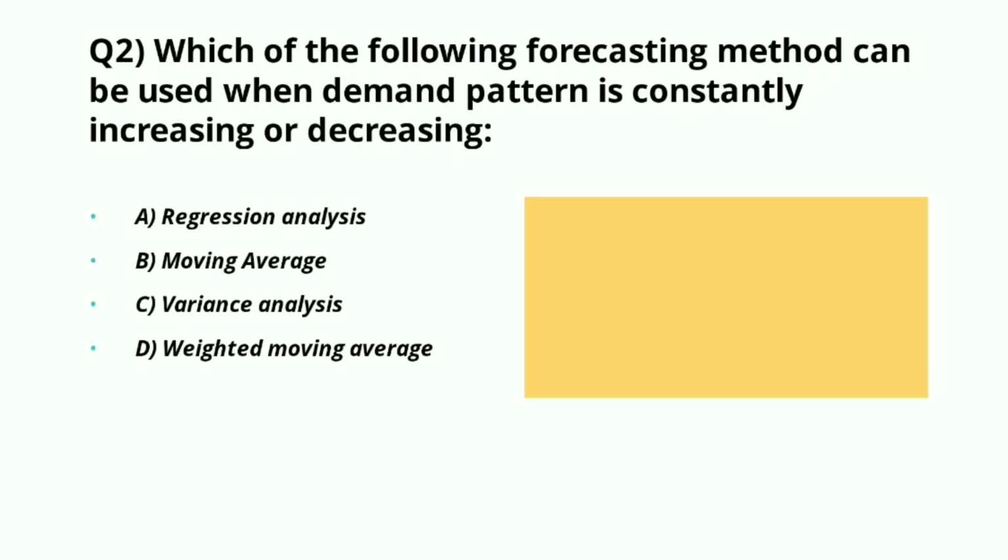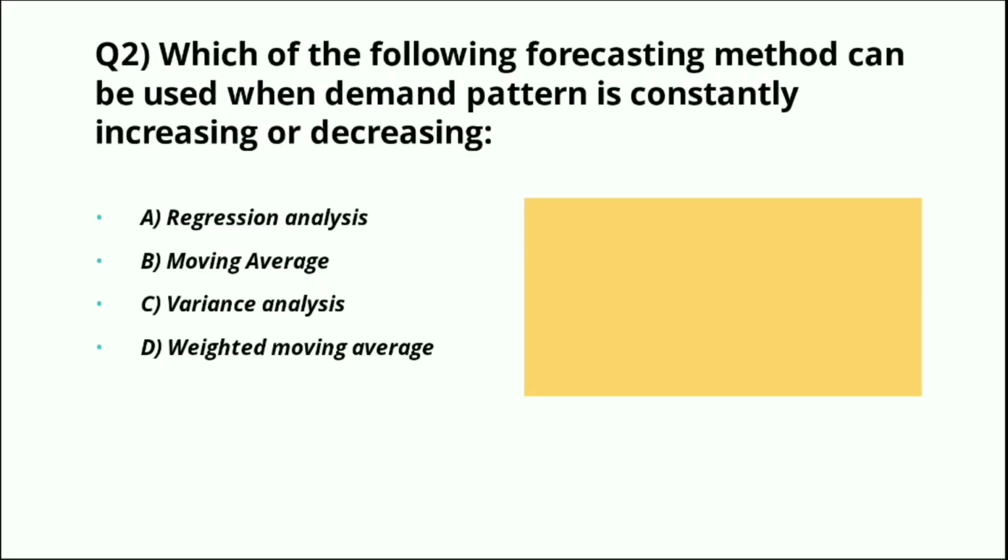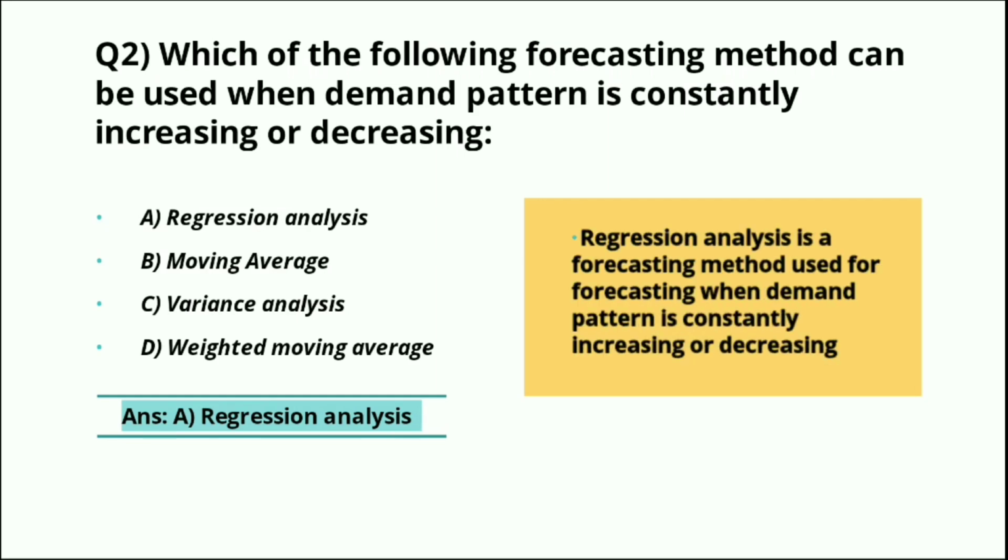Which of the following forecasting methods can be used when demand pattern is constantly increasing or decreasing? The options are regression analysis, moving average, variance analysis, or weighted moving average. The right answer for this question is part A, regression analysis. Regression analysis is a forecasting method used for forecasting when demand pattern is constantly increasing or decreasing. So the right answer is part A, regression analysis. Now we will move to our next question.